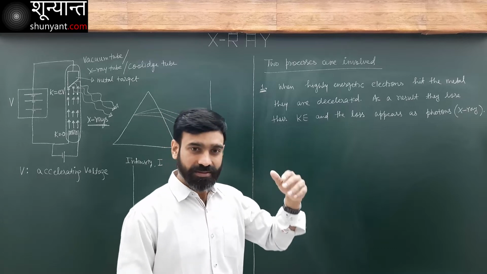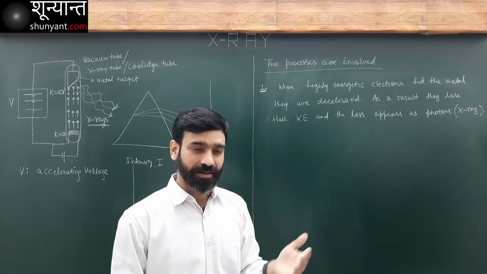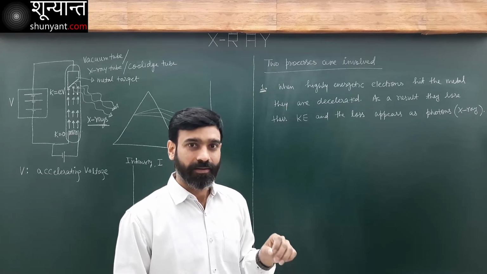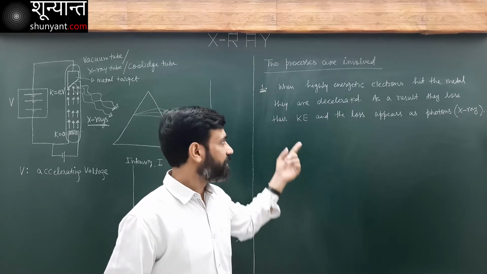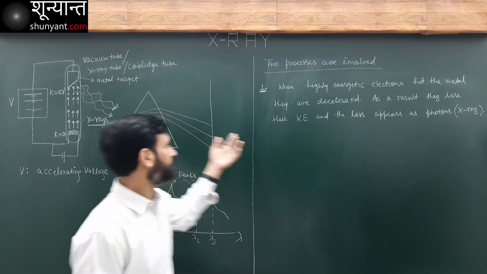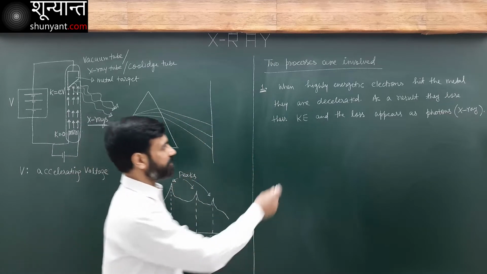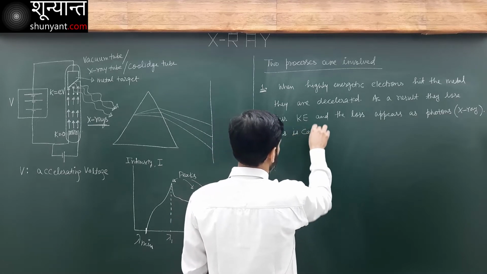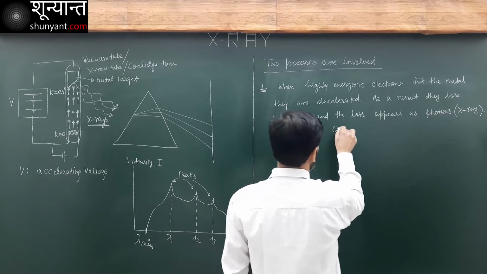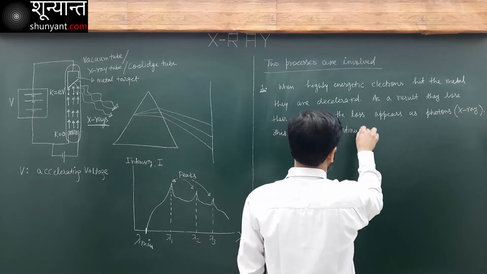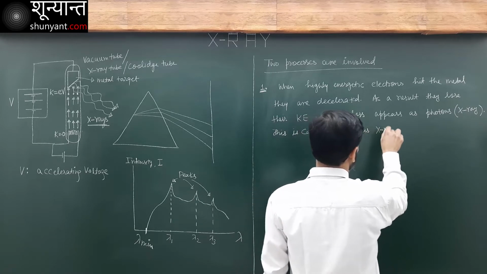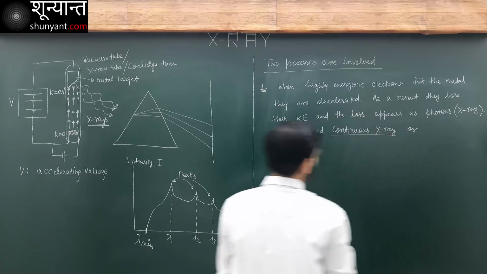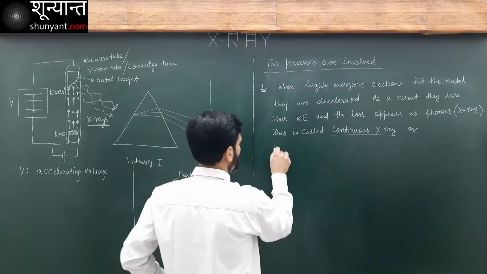So these electrons are accelerated. They are decelerated. Both are same. They are losing kinetic energy, and that loss appears as photon or this X-ray. This is called continuous X-ray. Or there is one other name for this.